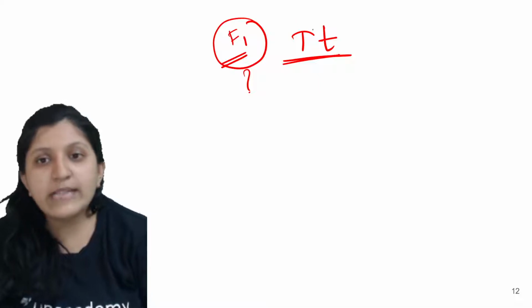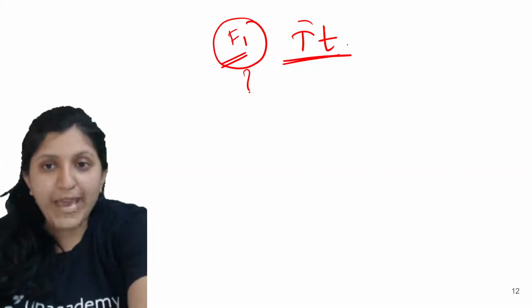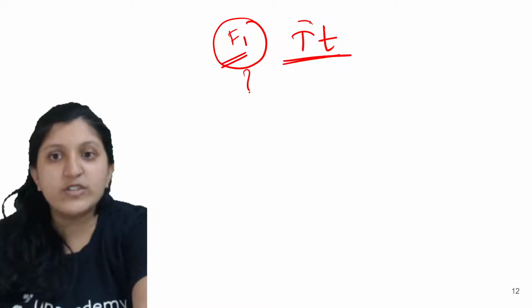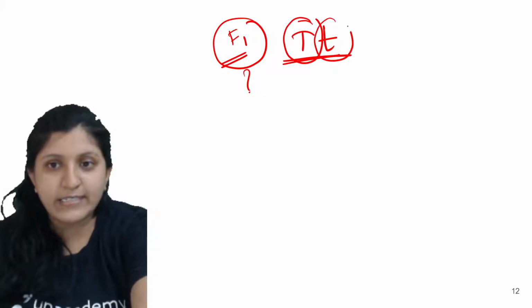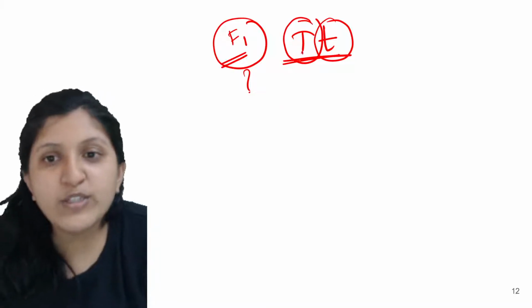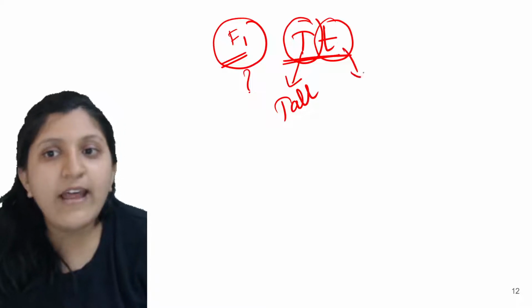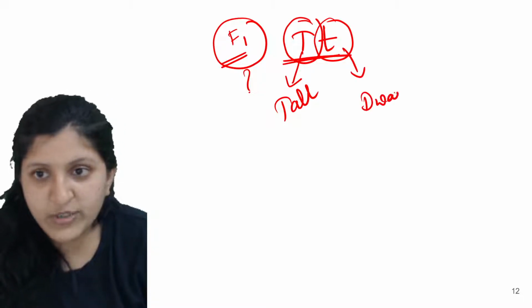Because you can see, what is the law of dominance? Out of a pair of contrasting characters. So this is a contrasting character now. Why is it a contrasting character? Because you can see one allele for tallness, the other allele for dwarf, that is short.